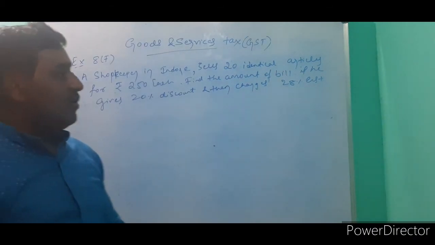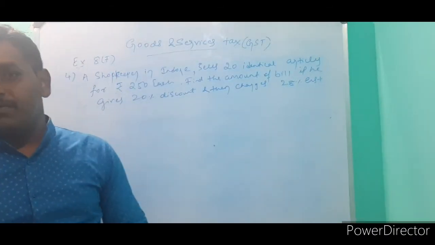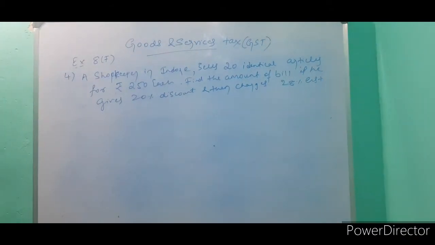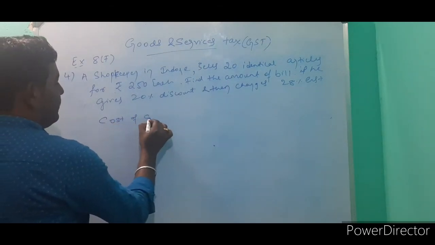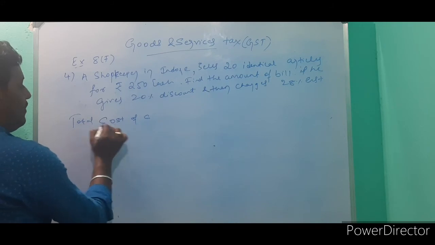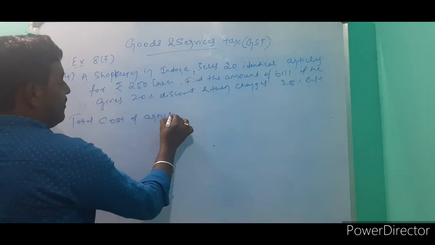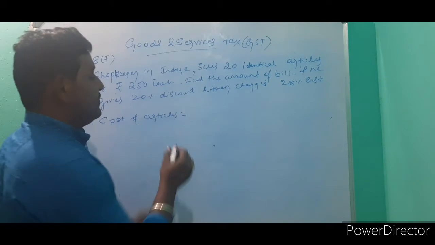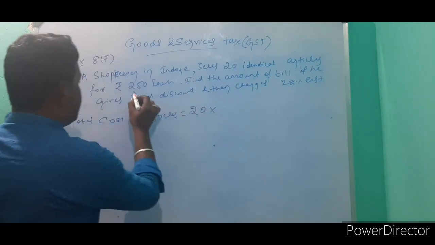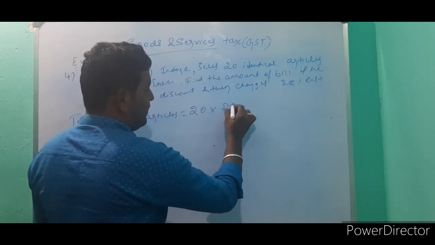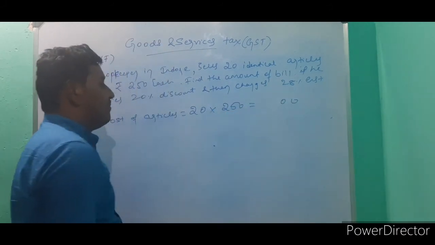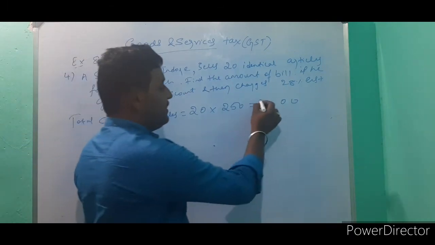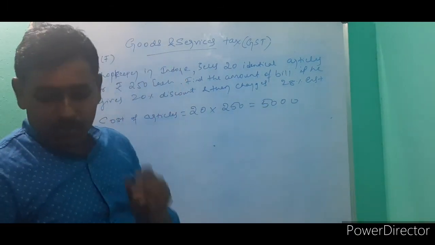Here they are not giving the cost of the articles. First you have to find the cost of the articles. How to find it? First you find the total cost of articles. How many articles are there here? 20. Each cost is 250.